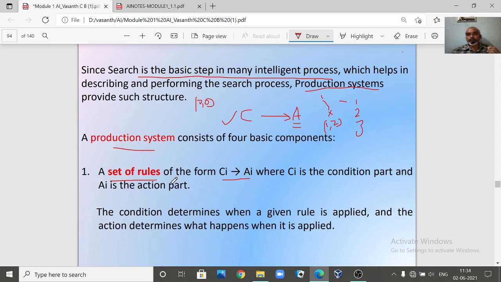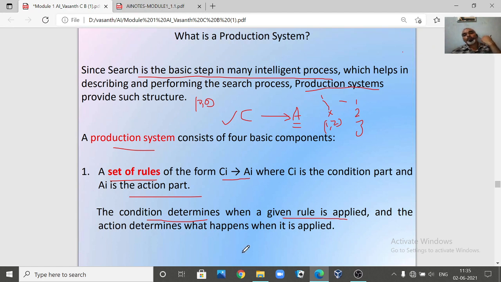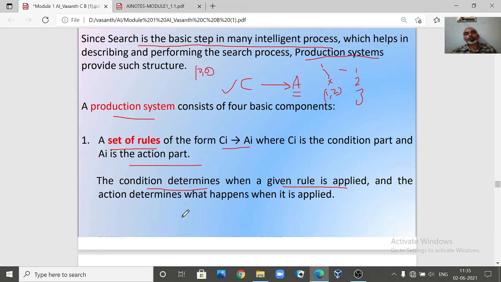There is a condition part and an action part. The condition determines when a given rule is applied, when we have to apply this particular rule. After applying this rule, the new state you are going to transform to is called the action part.